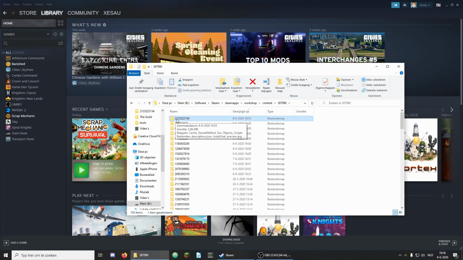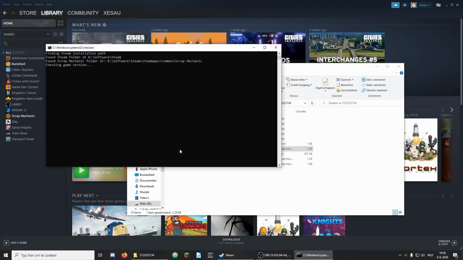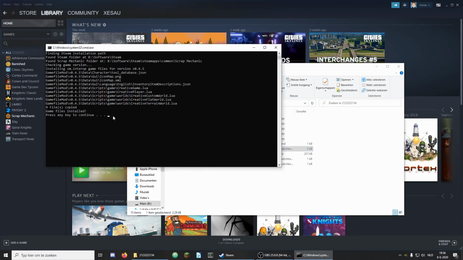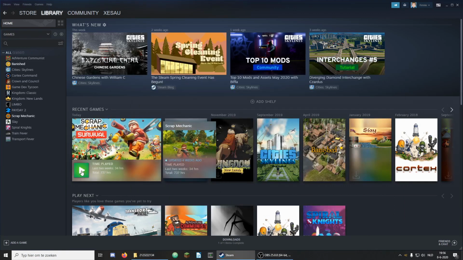Then make sure that you are sorted by last modified and open this folder 21, 23, 22, 21, 34, which is the folder for sm.interop. Then double click the install batch file. This will copy the necessary files into the Scrap Mechanic data folder and install the sm.interop mod. Now that the mod has been installed, you can open Scrap Mechanic.